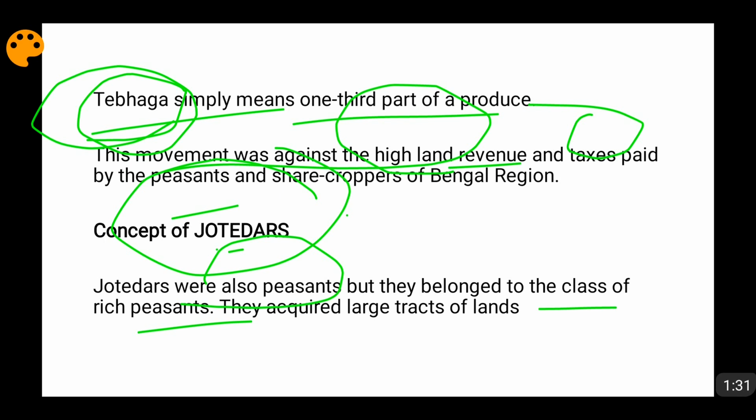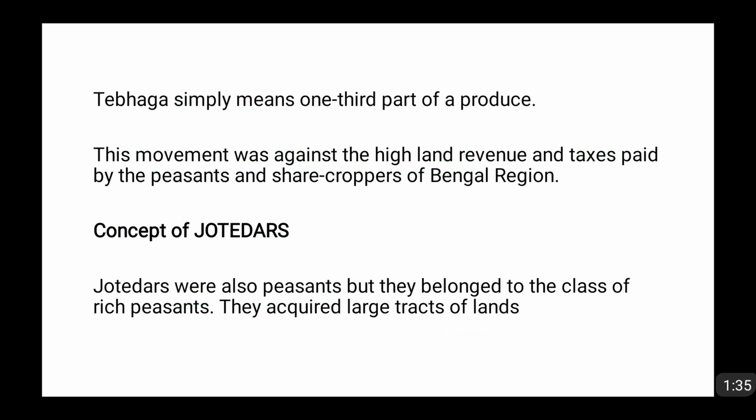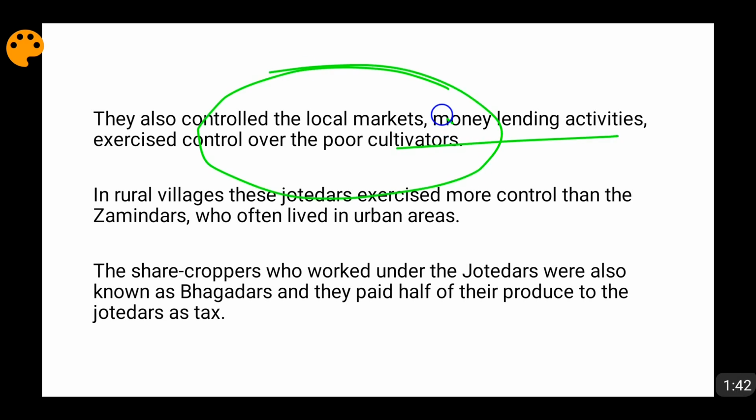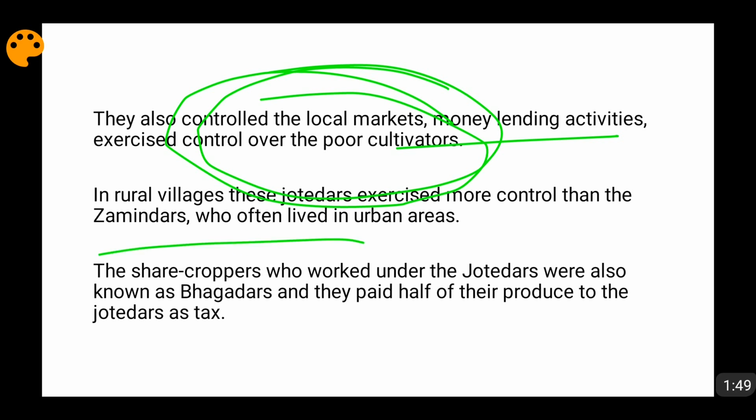These jotedars had huge tracts of land. They controlled the local markets. They were involved in money lending activities. They exercised control over poor cultivators. So basically, they were the zamindars in the villages, because at that point of time, zamindars were very rich. They belonged to the elite, privileged class. The zamindars used to live in urban areas, because urban areas had big facilities. But in the villages, these jotedars exercised much more control over the rural farmers.